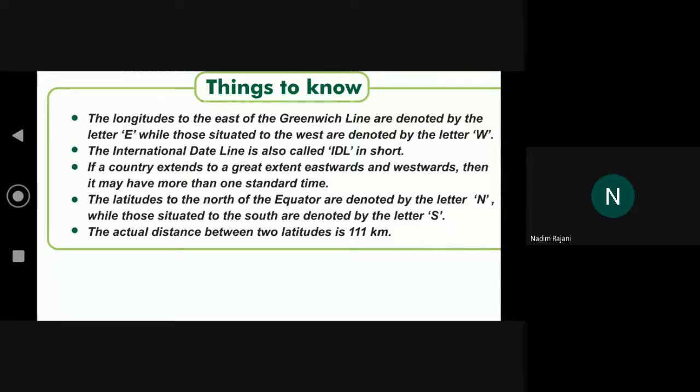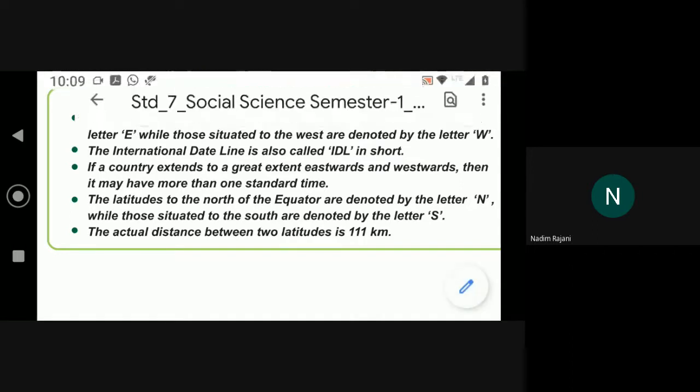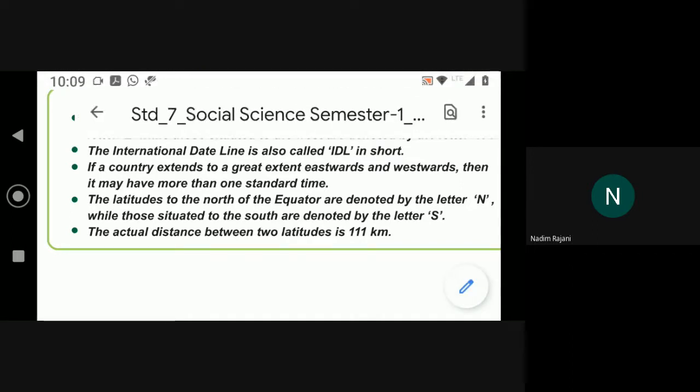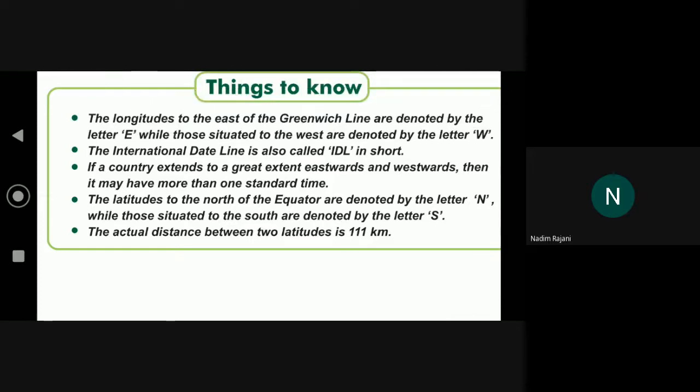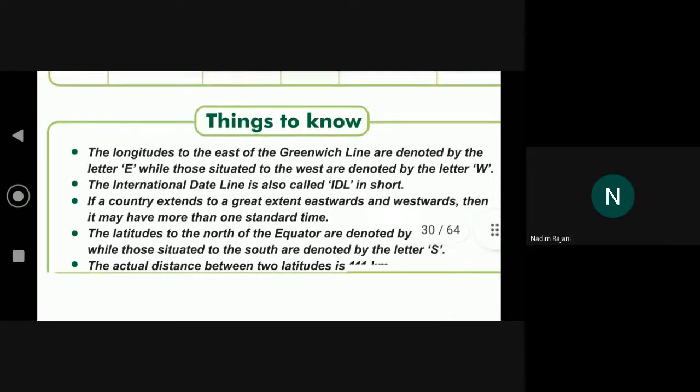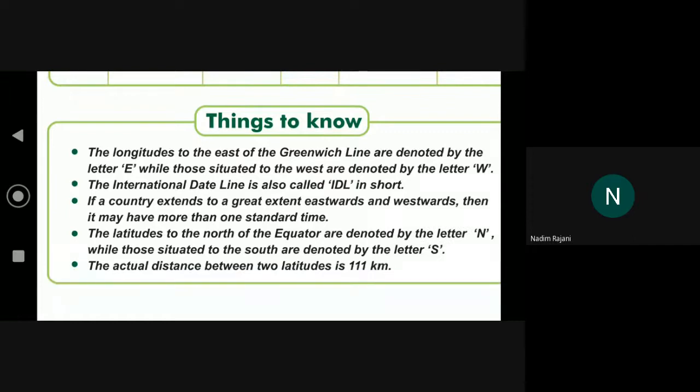111 kilometers. This must be especially remembered. The actual distance between two latitudes on the ground is how much? 111 kilometers. On the ground, not on the globe. How many kilometers is it? 111 kilometers, okay.